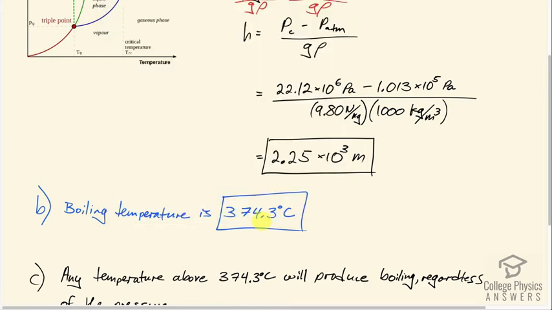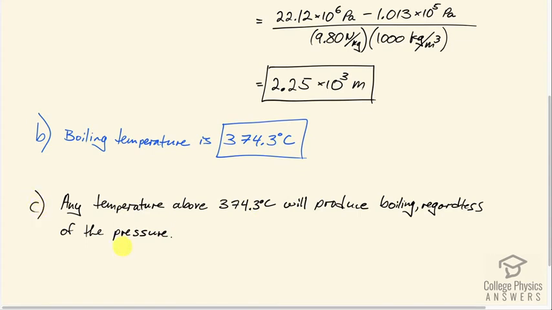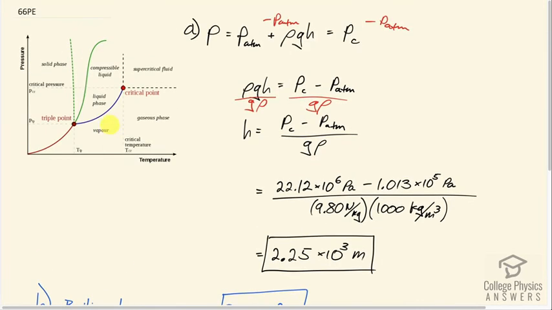And so part C asks, is a significantly higher temperature needed to boil water at a greater depth? And the reason they're asking that is because as pressure goes up, as you go up higher on this vertical axis of this pressure temperature diagram, and for water we follow this dotted green line here separating the solid phase and the liquid phase, whereas for most substances you have this solid green curve. But we can ignore this solid green curve because that's for things that are not water-like. Water is unusual because its density increases in a solid state, whereas most substances have a decreased density in the solid state.